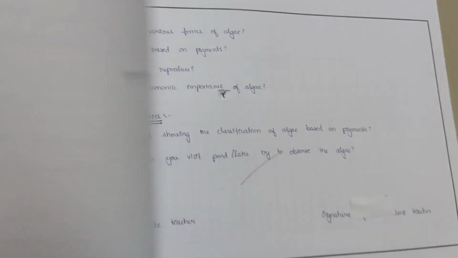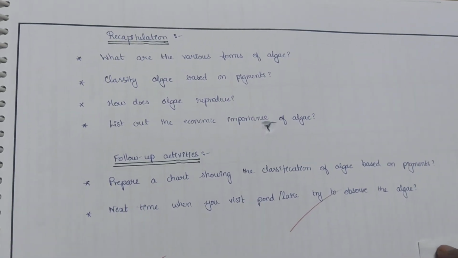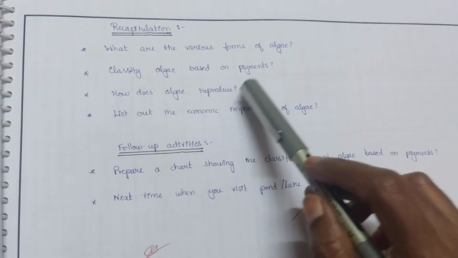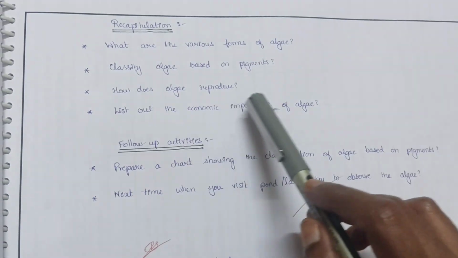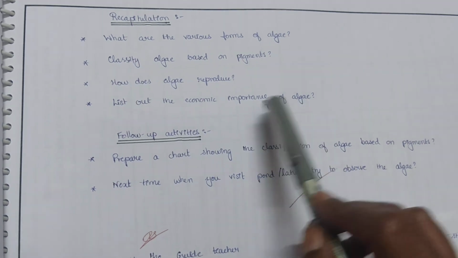Next, we move on to the recapitulation. So in recapitulation: what are the various forms of algae? Classify algae based on pigments. How does algae reproduce? List out the economic importance of algae.